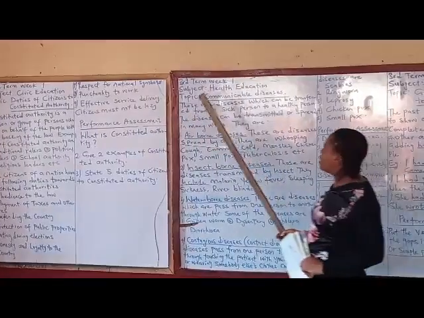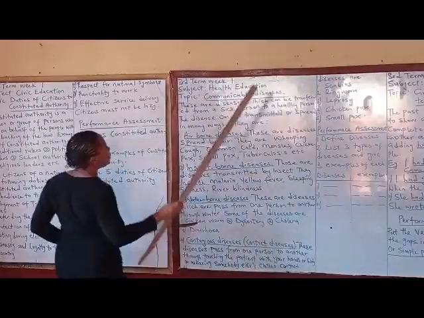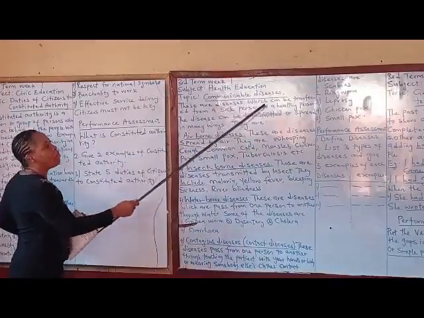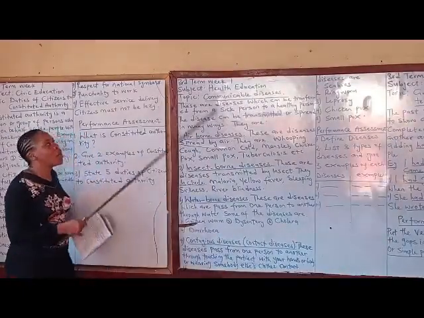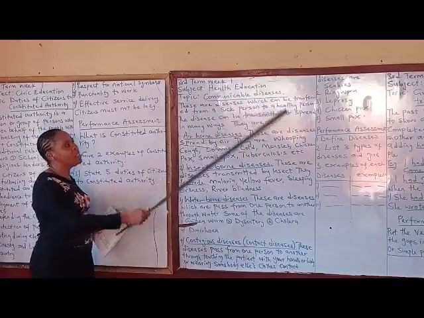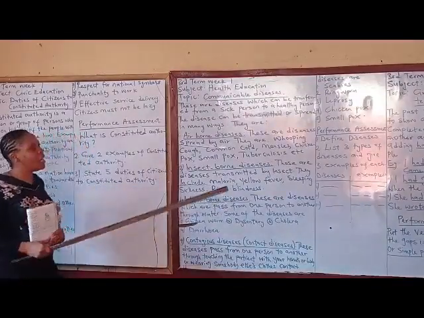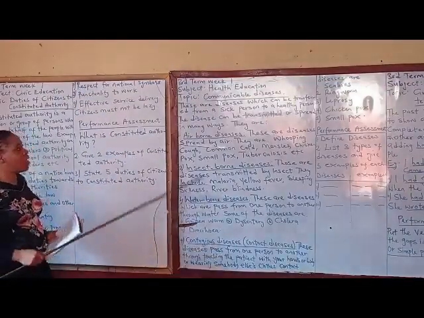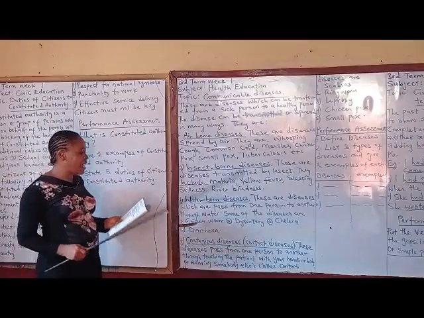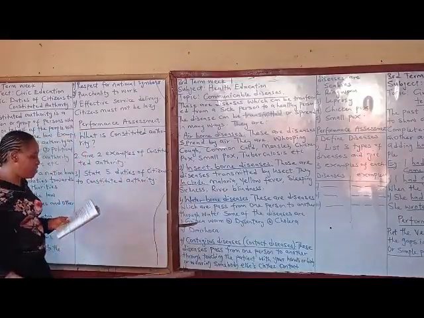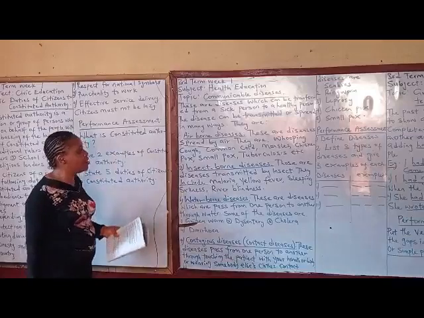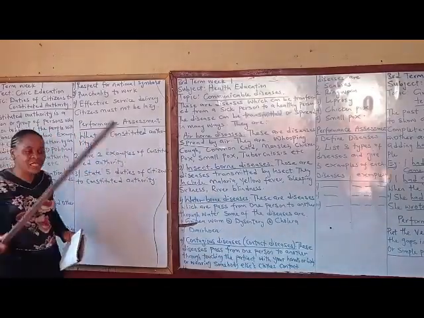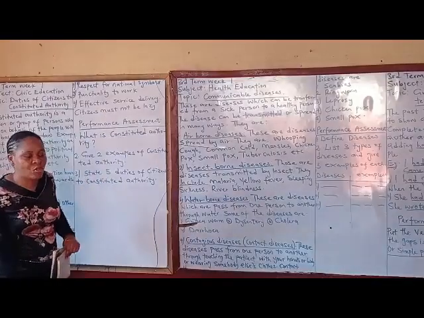So we come to the next one. Our next subject is health education, and our topic is communicable diseases. Communicable diseases. First of all, let us define communicable diseases. What are communicable diseases? These are diseases which can be transferred from a sick person to a healthy person. Diseases that can be transferred from a sick person to a healthy person.